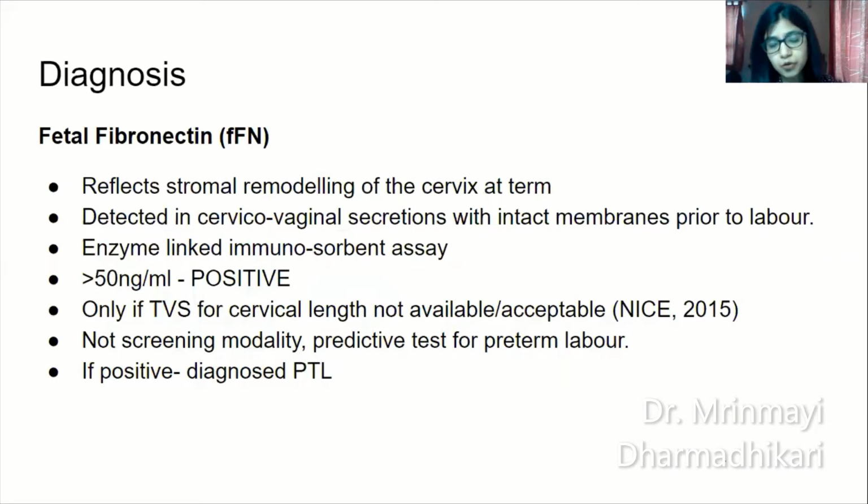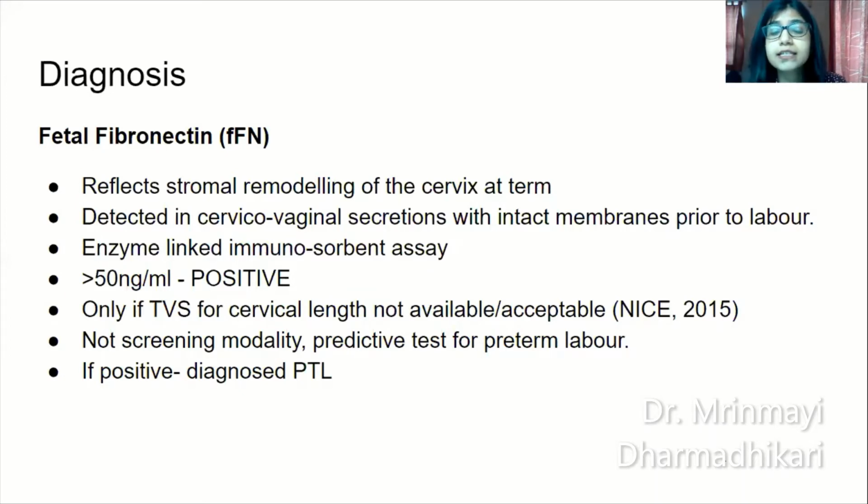Coming to fetal fibronectin. Now, what is fetal fibronectin? Fetal fibronectin is found in cervicovaginal secretions when the membranes are intact just prior to onset of labor. It reflects stromal remodeling of the cervix.